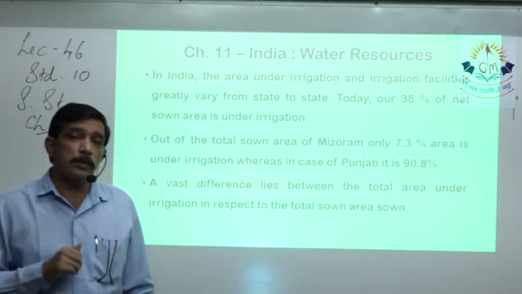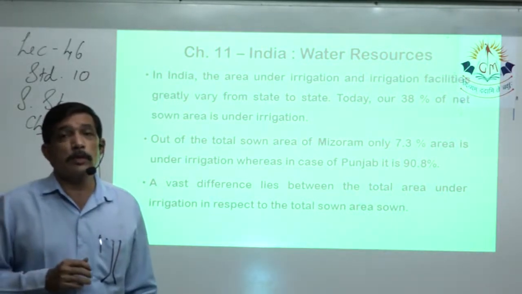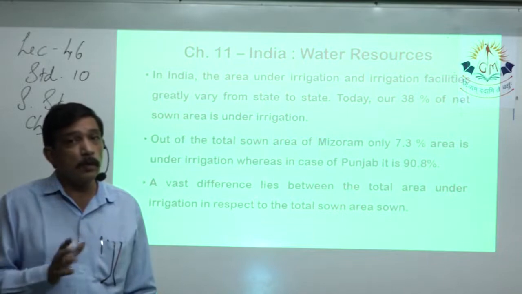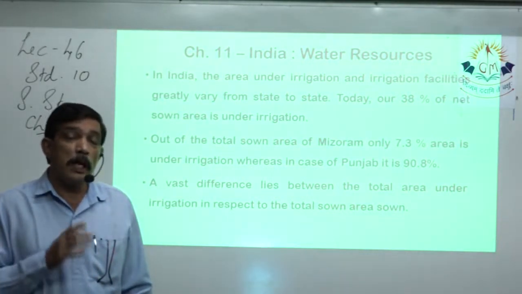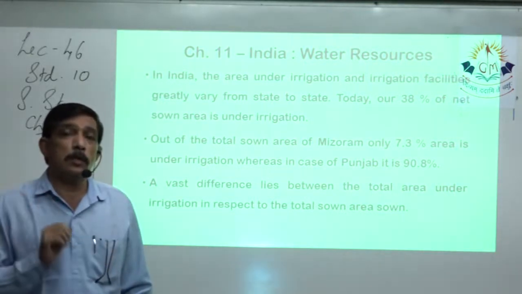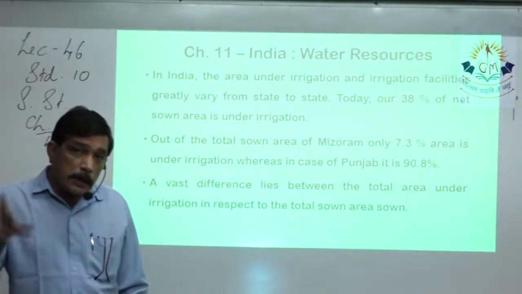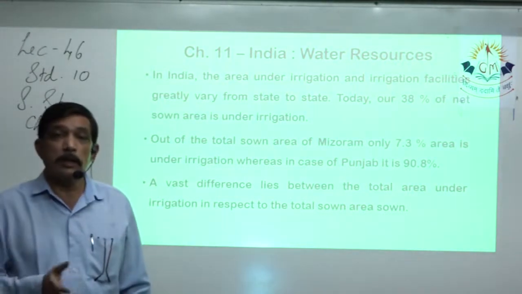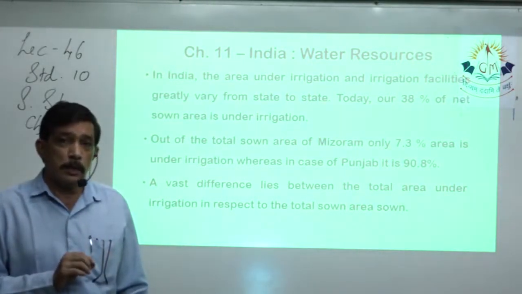The same thing happens with Mizoram, which receives very heavy rainfall throughout the year. So area under irrigation will not be there, and because that's a hilly area, you cannot irrigate those hilly areas, you have to depend on rain. So that area is not under irrigation. Same way, lots of areas in Rajasthan are not under irrigation.